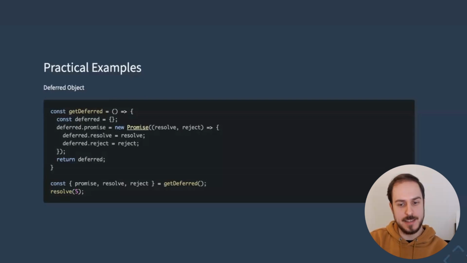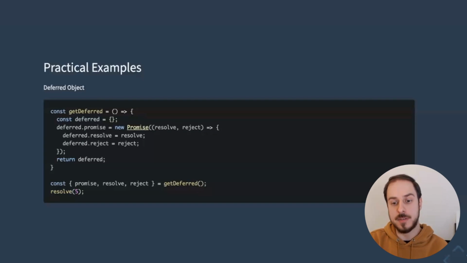Another recipe that is worth adding to your bag of tricks is deferred objects. It is similar to the previous example. In this snippet of code, you can see an example implementation of deferred objects. There are various implementations possible, and it allows you to create a pending promise.